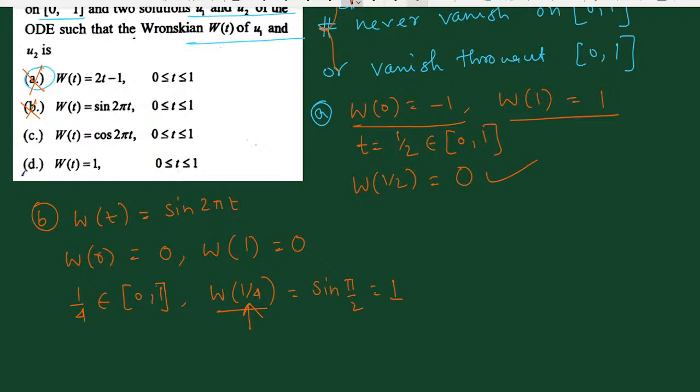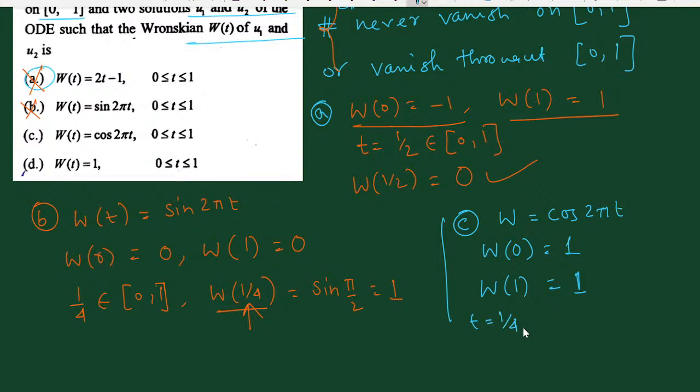Now if we take option C, the Wronskian is equal to cos of 2 pi t. If we calculate W at 0, this is equal to cos 0, that means 1, and W(1) is cos 2 pi, which means 1. But if we take t equal to 1 by 4, then W at 1 by 4 is equal to cos of pi by 2, which is equal to 0.